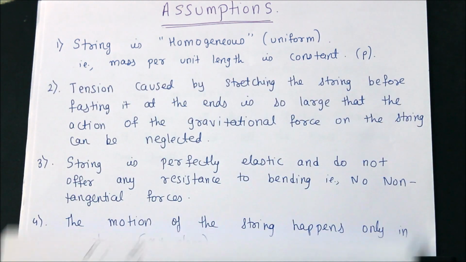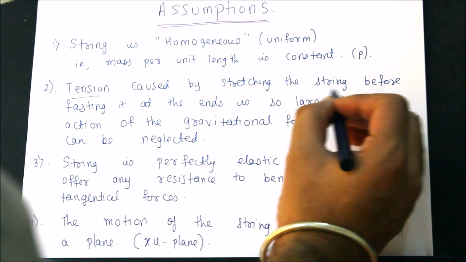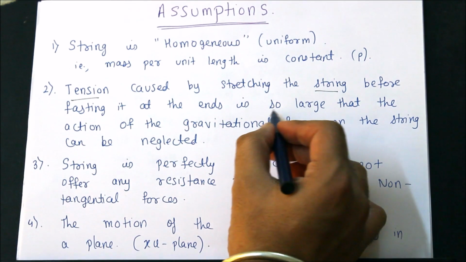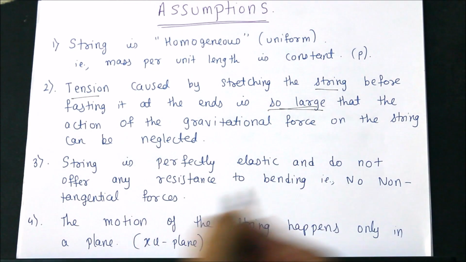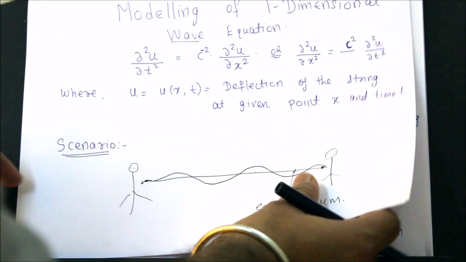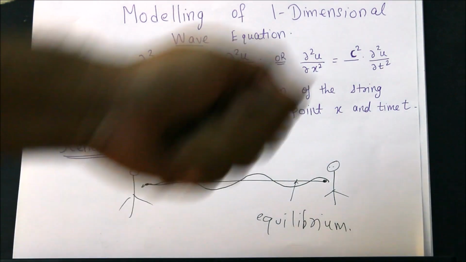The second thing we are going to assume is that the tension caused by stretching the string before fastening at the end is so large that the action of the gravitational force can be neglected. That means the tension on the string is very large. So when I do this wiggle, waves are generated.